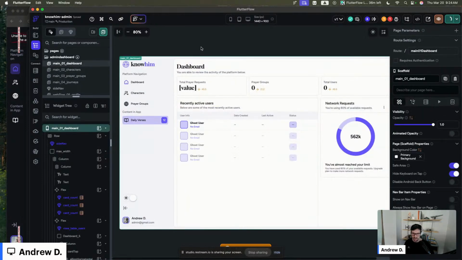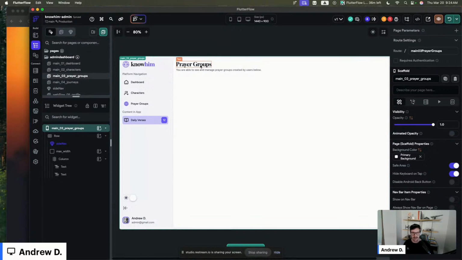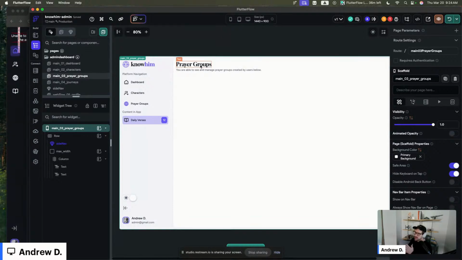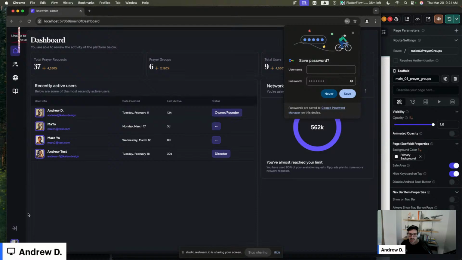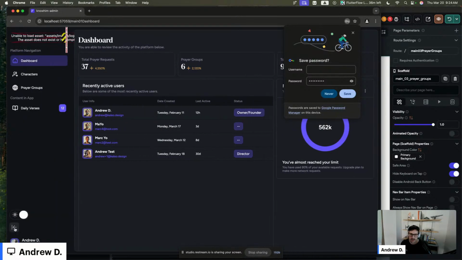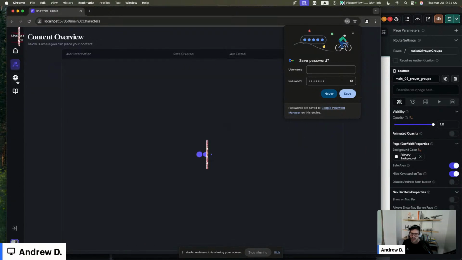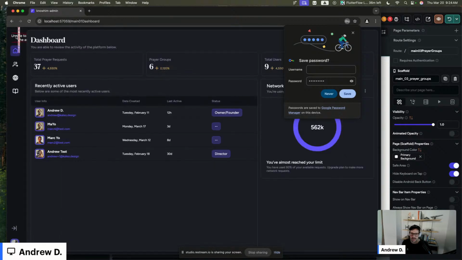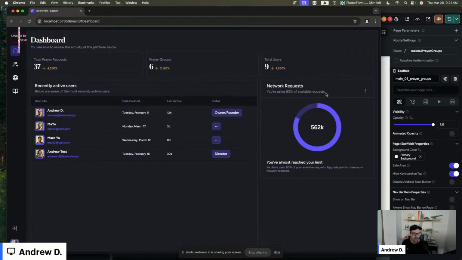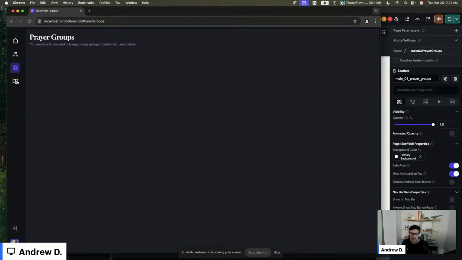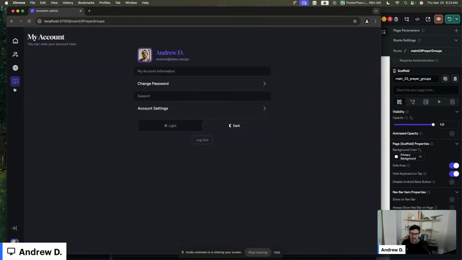And so this will be our dashboard, and this will be our prayer groups. Now I do have additional, my typography is not like Jordan's right now, especially for this app. But this is not bad. There's a little bit of jankiness, but we're gonna call it good. You can still navigate. I think this has to do with the logo being funky up here, because this shouldn't jump like it does.